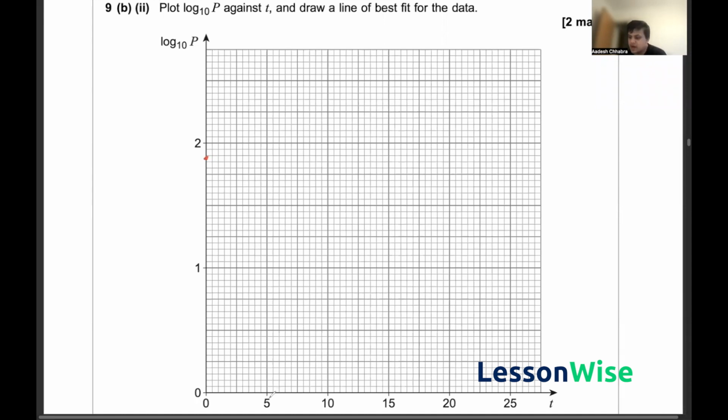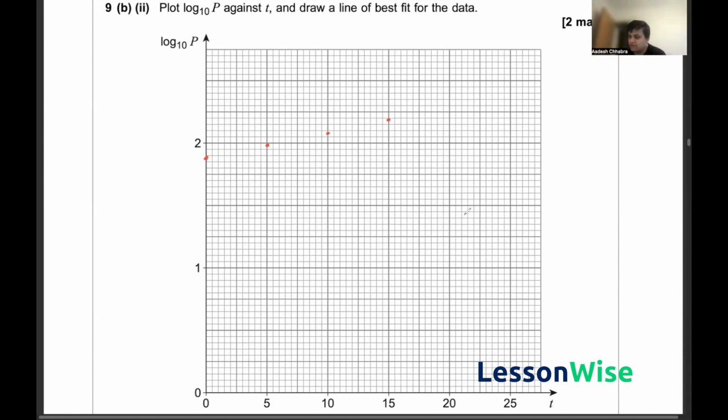Next, for t is equal to 5, log base 10 of p is equal to 1.97. So that's going to be really close to the 2 here. For t is equal to 10, log base 10 of p is equal to 2.08. So that'll be really close to 2.1, roughly here. And then when t is equal to 15, log base 10 of p is equal to 2.19. So this is just going to be another whole point roughly above the previous point, close to where 2.2 would be. So 2.2 is around here, and 2.19 is really close by, roughly there.